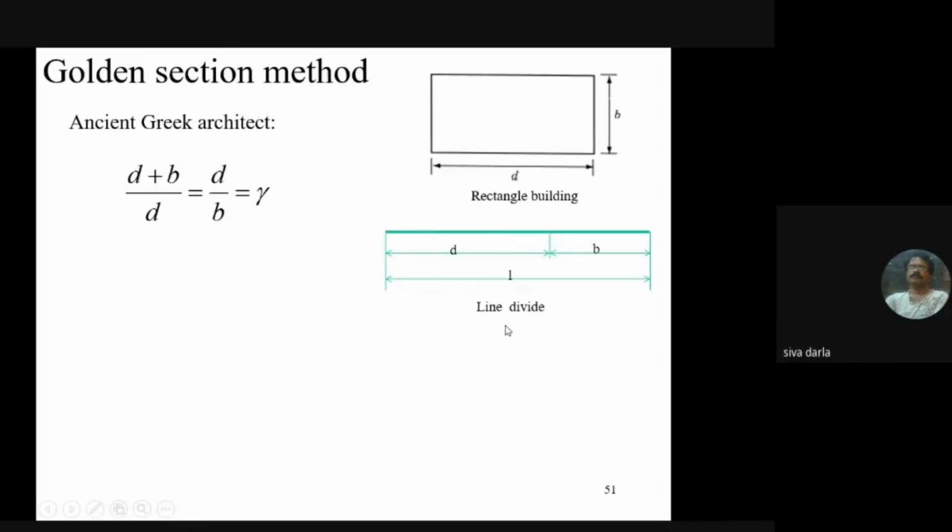A line is divided into two parts, where d is the larger part and b is the smaller part of a given length L. In that case, d plus b is nothing but L, and L by d is equal to d by b. So the longer length by the middle length is equal to the middle length by the small length, which is a constant called the golden section or golden ratio. Its origin is traced to Euclid's geometry.